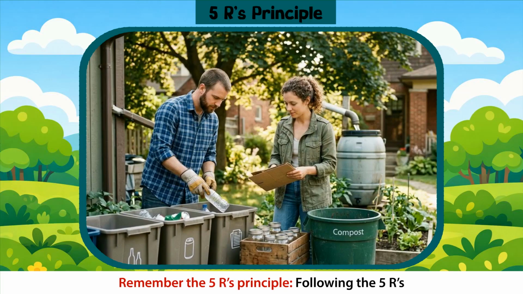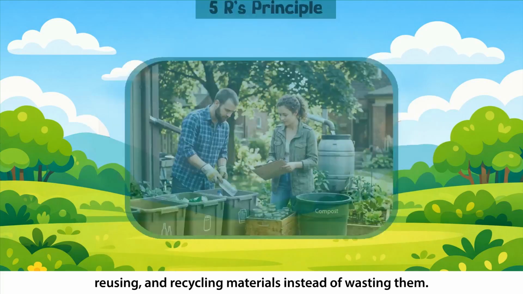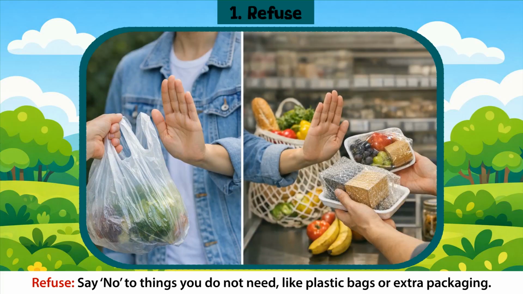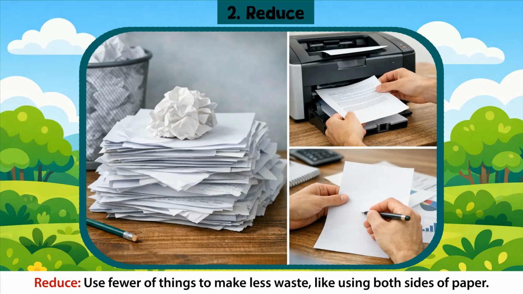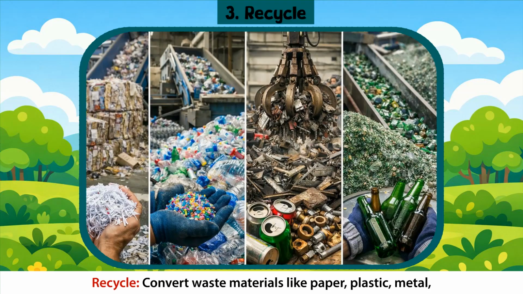Remember the 5 R's principle. Following the 5 R's helps save non-renewable resources by using less, reusing, and recycling materials instead of wasting them. Refuse. Say no to things you do not need, like plastic bags or extra packaging. Reduce. Use fewer of things to make less waste, like using both sides of paper.